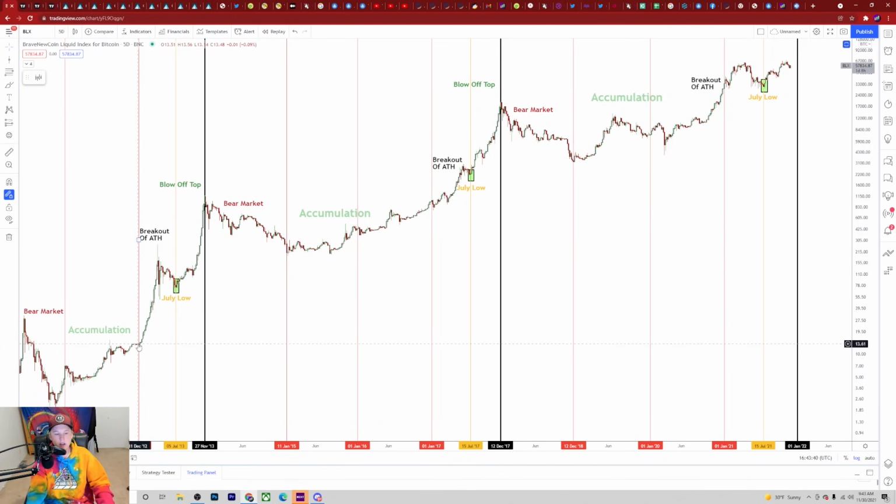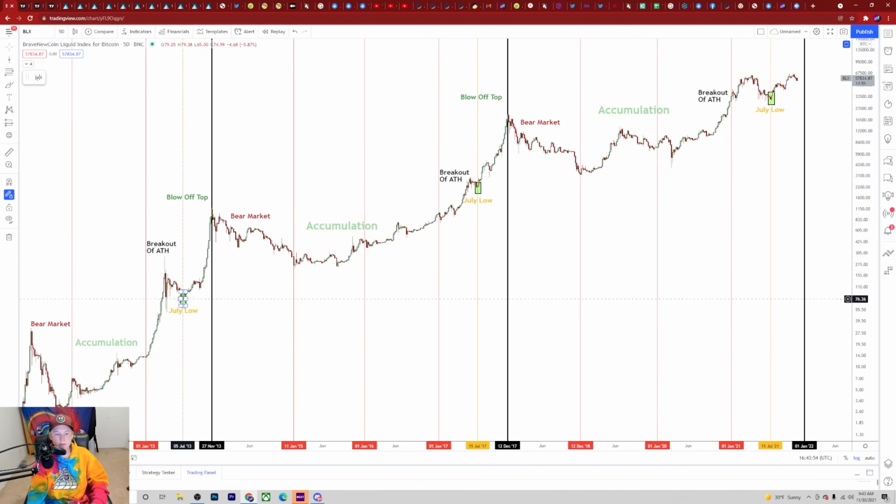Now, after we see the first halving, we start to sync up with this cycle. And that's where we get this breakout at the all-time high. And if you're going to notice, this is actually what's played out in our most recent cycle and the cycle that we're in right now. And after we hit this July mid-cycle low, like I said, this takes us to the blow-off top.